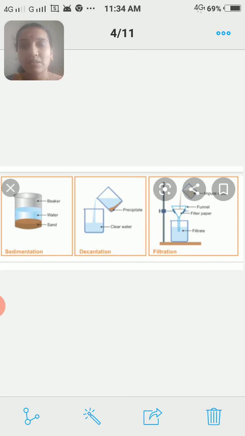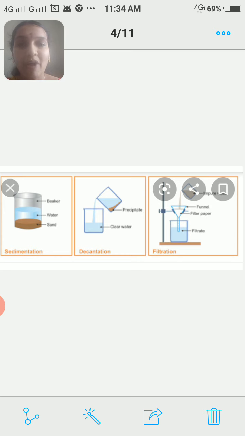Whereas for decantation, you take the other beaker, leave it undisturbed, and pour the water without disturbing the sediment that has collected. You can separate the water and sand. Without disturbing the sand, you pour the water off separately and the left out precipitate stays behind. This method is called decantation.